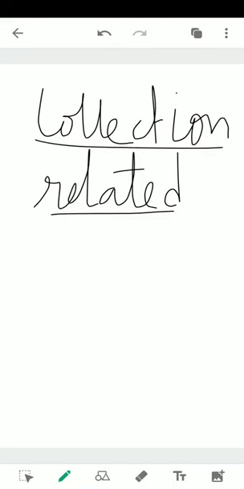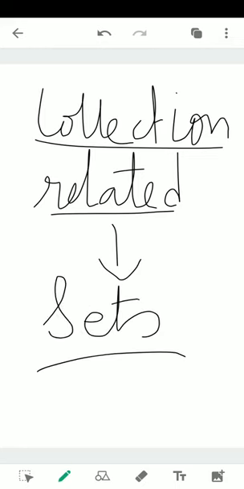Those kinds of collections which are related are known as sets. In this week's module, we are going to discuss the chapter on sets. So a set is nothing but a collection.